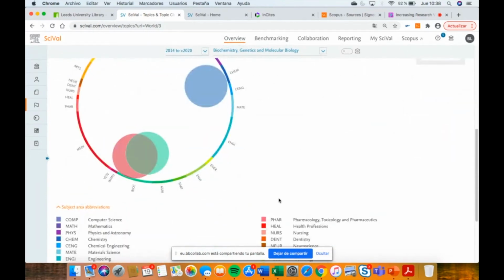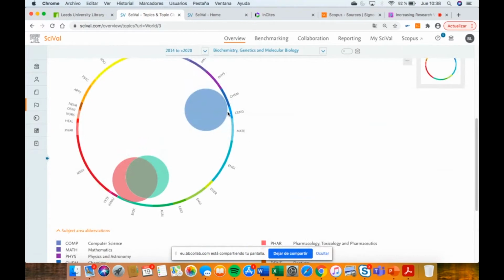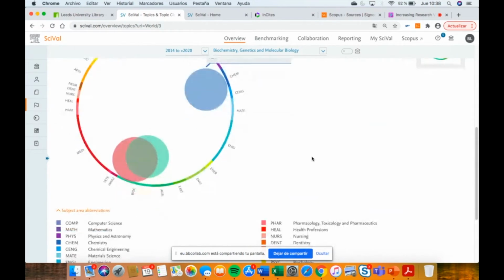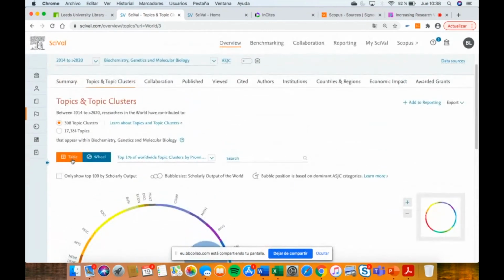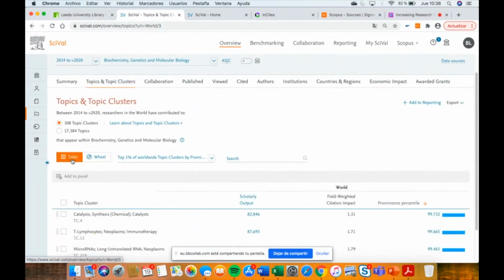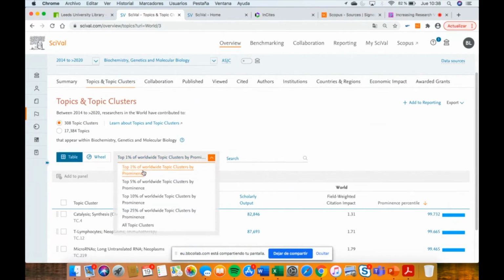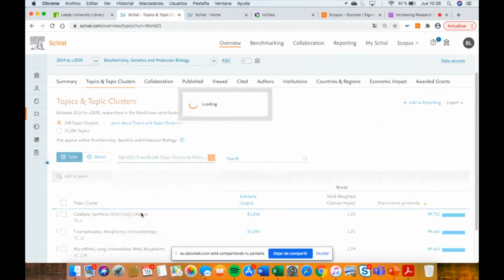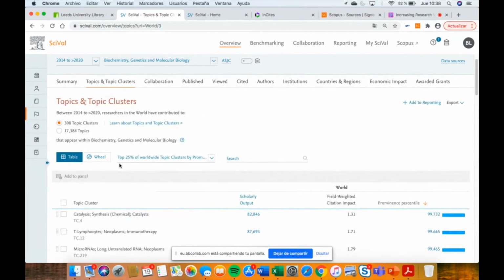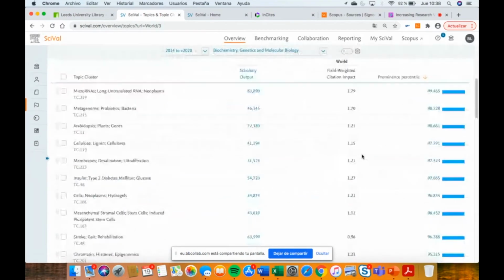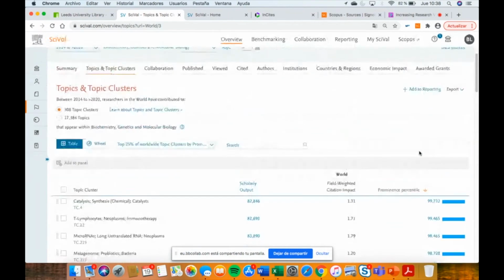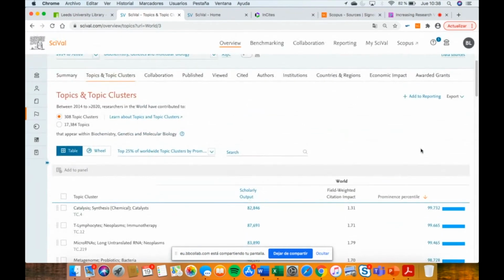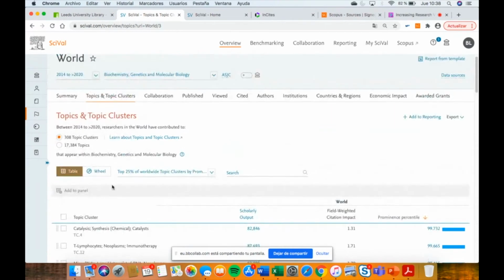You can see here a useful picture that the topics are concentrated in the area of medicine, biochemistry, and also chemistry. Or if you prefer less, when you type top 25, everything that belongs to this percentile is in this area.